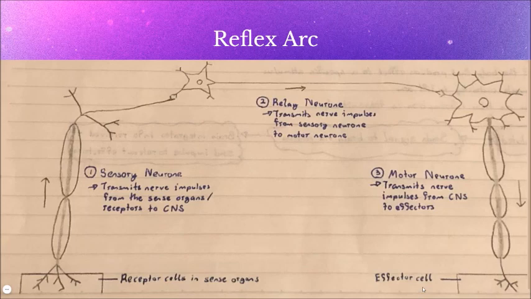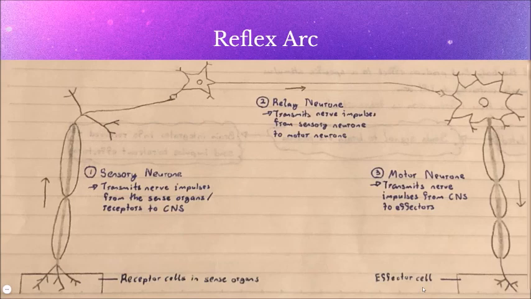In the reflex arc of a knee-jerk reflex, for example, the receptor cells in the sense organs, which is the knee, detect a stimulus. The stimulus can be, let's say, a pinprick. These receptor cells generate a nerve impulse. This nerve impulse is transmitted by the sensory neuron to the central nervous system, the spinal cord to be specific.